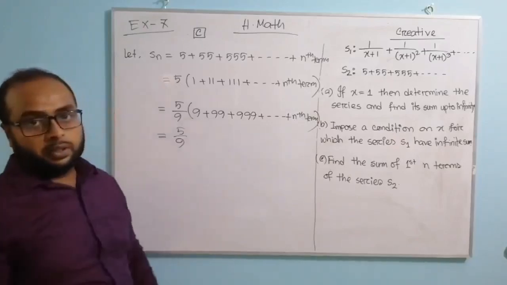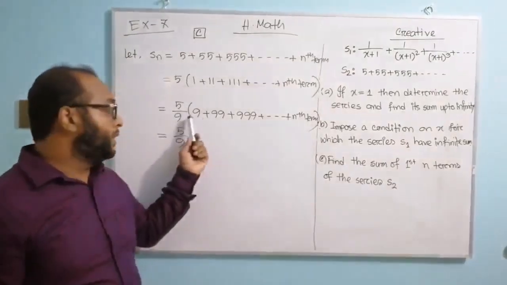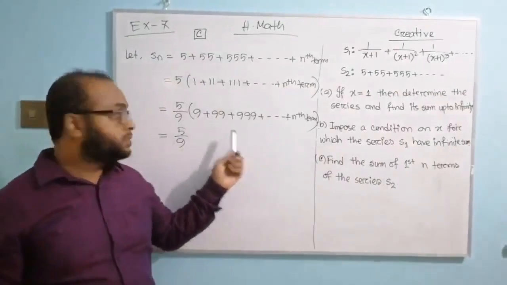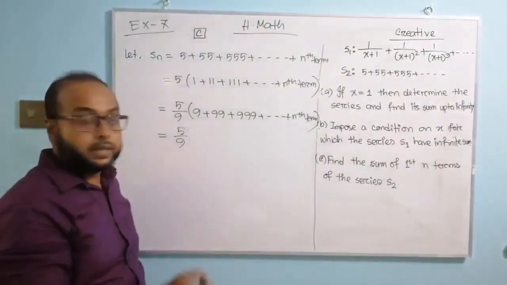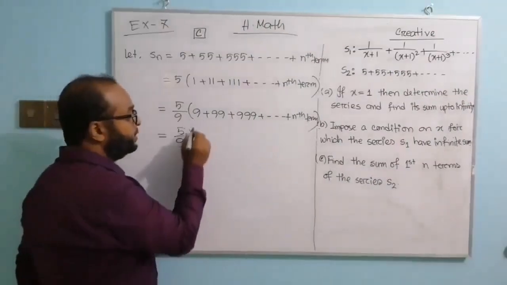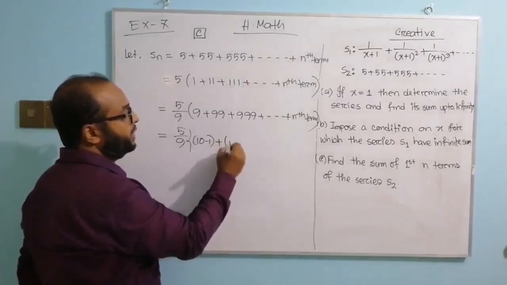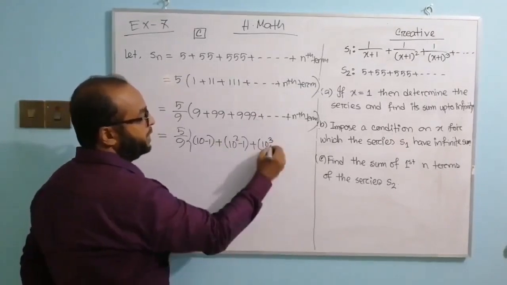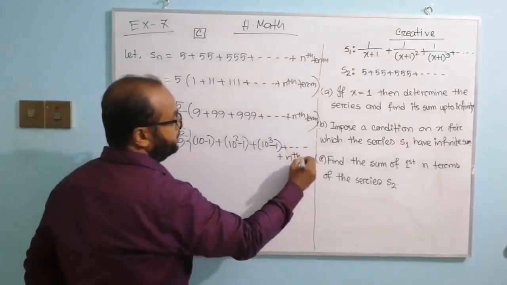Here you can ask me a question, why we multiply by 9? Yes, always we multiply and divide by 9 because we can simplify this easily. Like 9 we can write as 10 minus 1, plus 99 we can write as 10 square minus 1. Similarly we can write this as 10 cube minus 1 plus so on plus nth term.